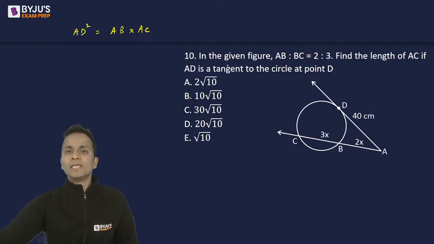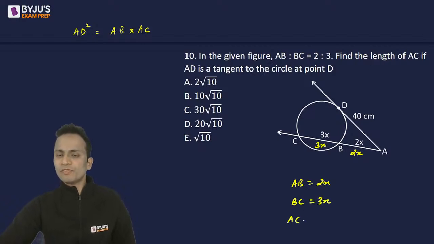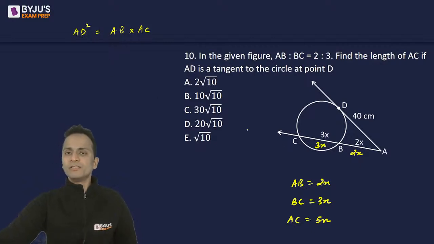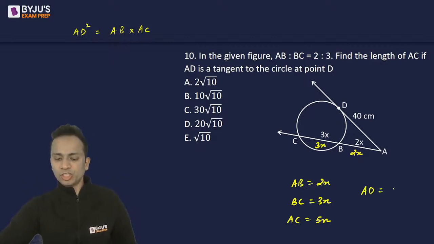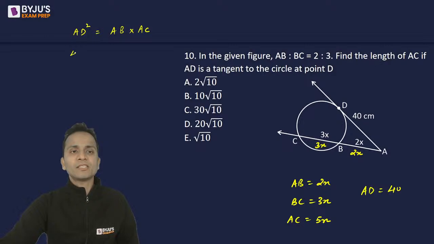All right. Now AB and BC are given in the ratio 2 is to 3. So I'll assume AB as 2x and BC as 3x. So the length of AC will be equal to the sum of these two, that is 5x. Now substitute these values. Already you are given in the figure that AD, the tangent, is 40. So AD square, that is 40 square, is equal to AB, that is 2x, multiplied by AC, which is 5x.